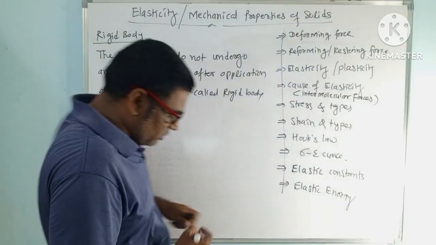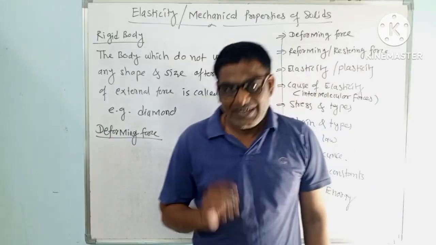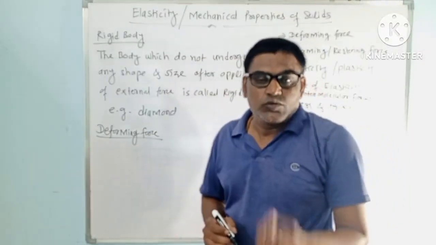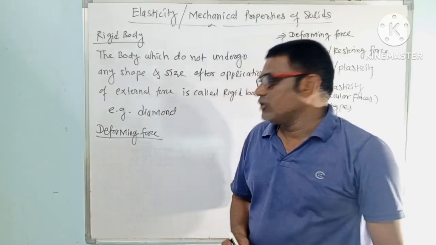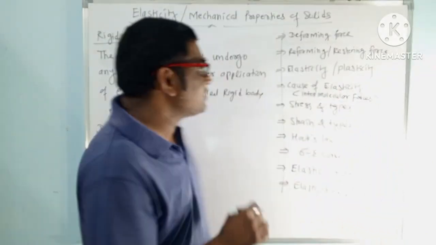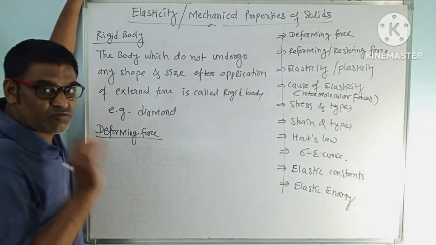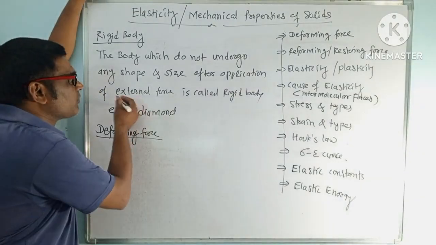As I told you, there is no body which is rigid practically, so it has to undergo some change due to application of the force. And that force is called what? Deforming force. The force which causes or tends to cause the deformation in the body. Definitely this is the external force.